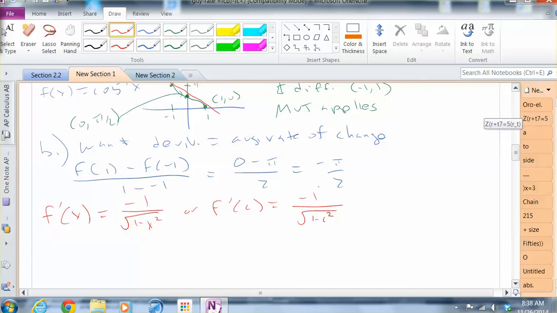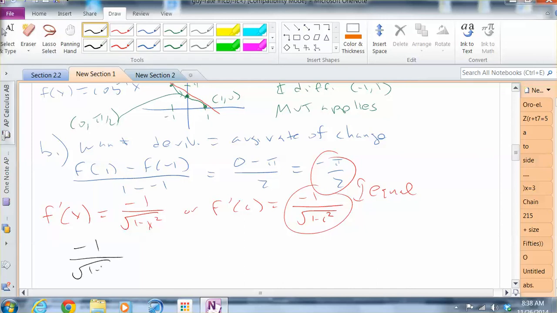So this has to equal this. These must be equal, because that's what MVT is saying. So we'll set them equal to each other. Negative 1 over root 1 minus c squared equals negative pi over 2. Cross multiply, negative 2 equals negative pi root 1 minus c squared. Divide both sides by negative pi. The negatives will cancel, so you have 2 over pi equals root 1 minus c squared.